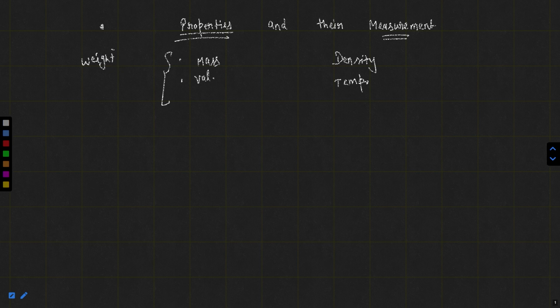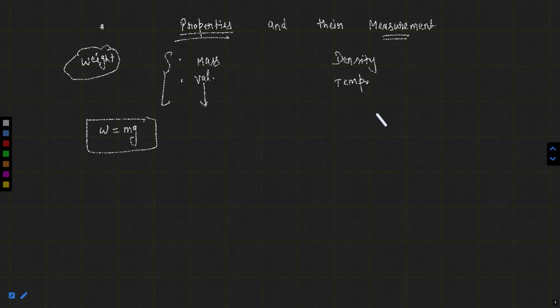There is a difference between weight and mass, right? For microscopic objects, if the mass is very small, if the particle is very light like an electron, the weight and mass can be treated as the same. But for macroscopic particles, W will be mg. It means weight will be mass into gravity. So if gravity is 0, then weight will be 0. According to the change in gravity, mass will be the same, but weight will be different.